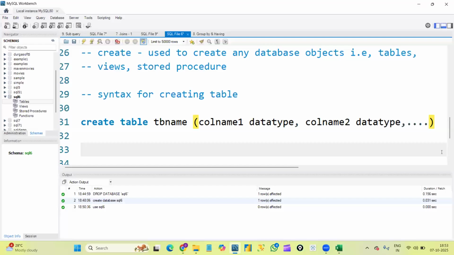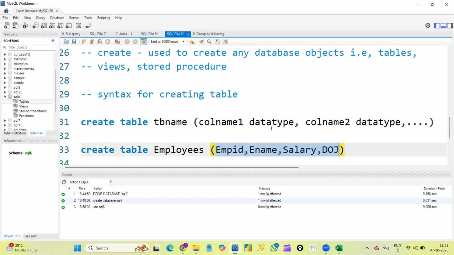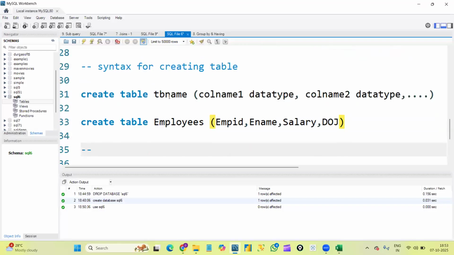Okay, for example, create table, table name is employees. Let's create the same table. And let me give the same column names, that is employee ID, comma, employee name, salary, date of joining. Okay, I'm using 4 column names, but I need to mention data types also here, right? For each and every column name, I need to mention the data type. But first, before going forward with the create table syntax, let's try to understand what is meant by data type. Okay, so I'll show you here in the Excel file.